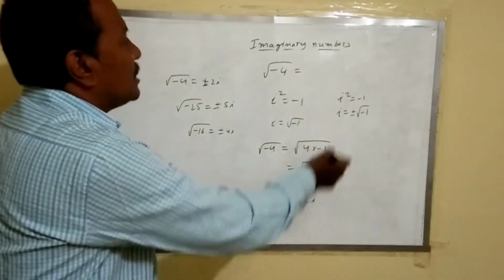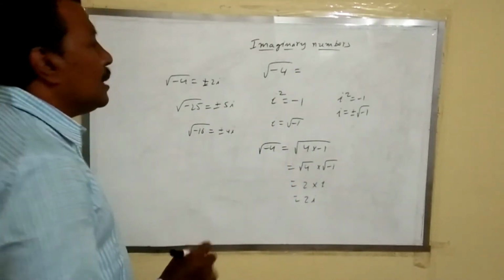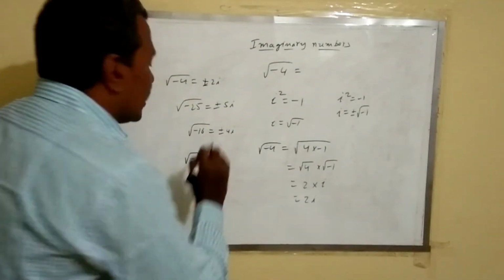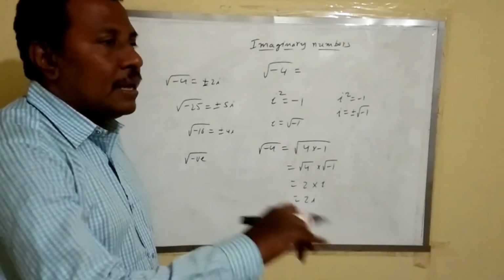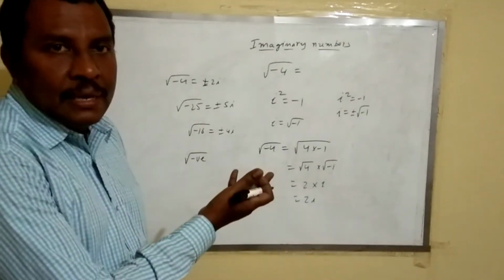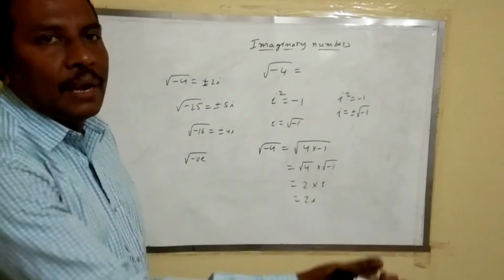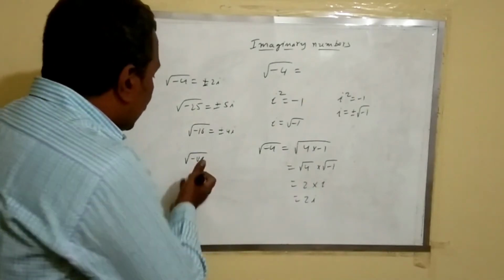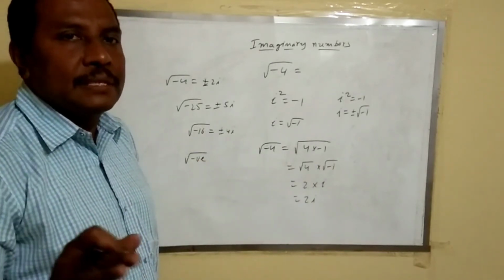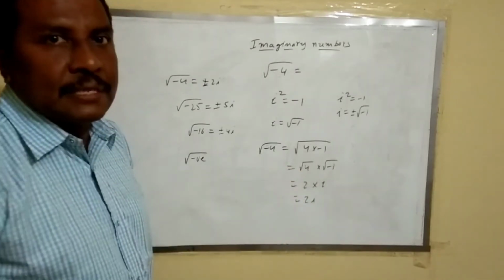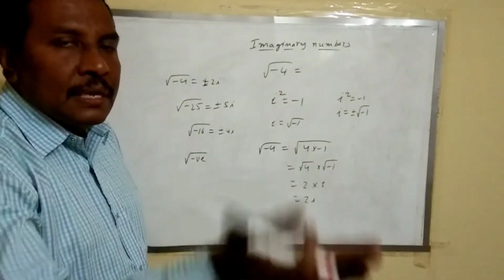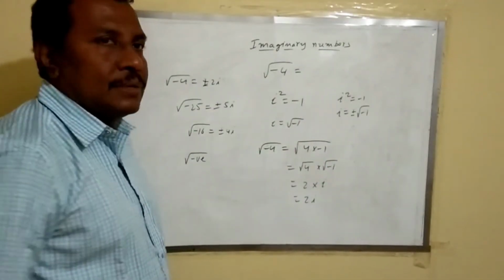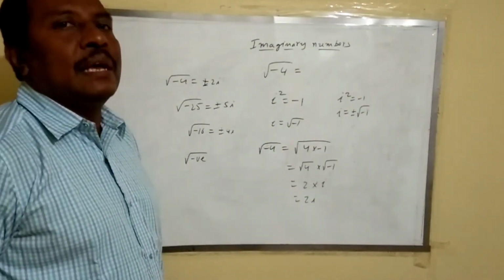So these are called imaginary numbers. What is an imaginary number? An imaginary number is nothing but the square root of a negative number. In ordinary numbers, the square root of a negative number is not possible. That means in the case of whole numbers, natural numbers, integers and rational numbers, the square root of a negative number is not possible. So they needed to extend to some more numbers to find the square root of a negative number, which is an imaginary number.